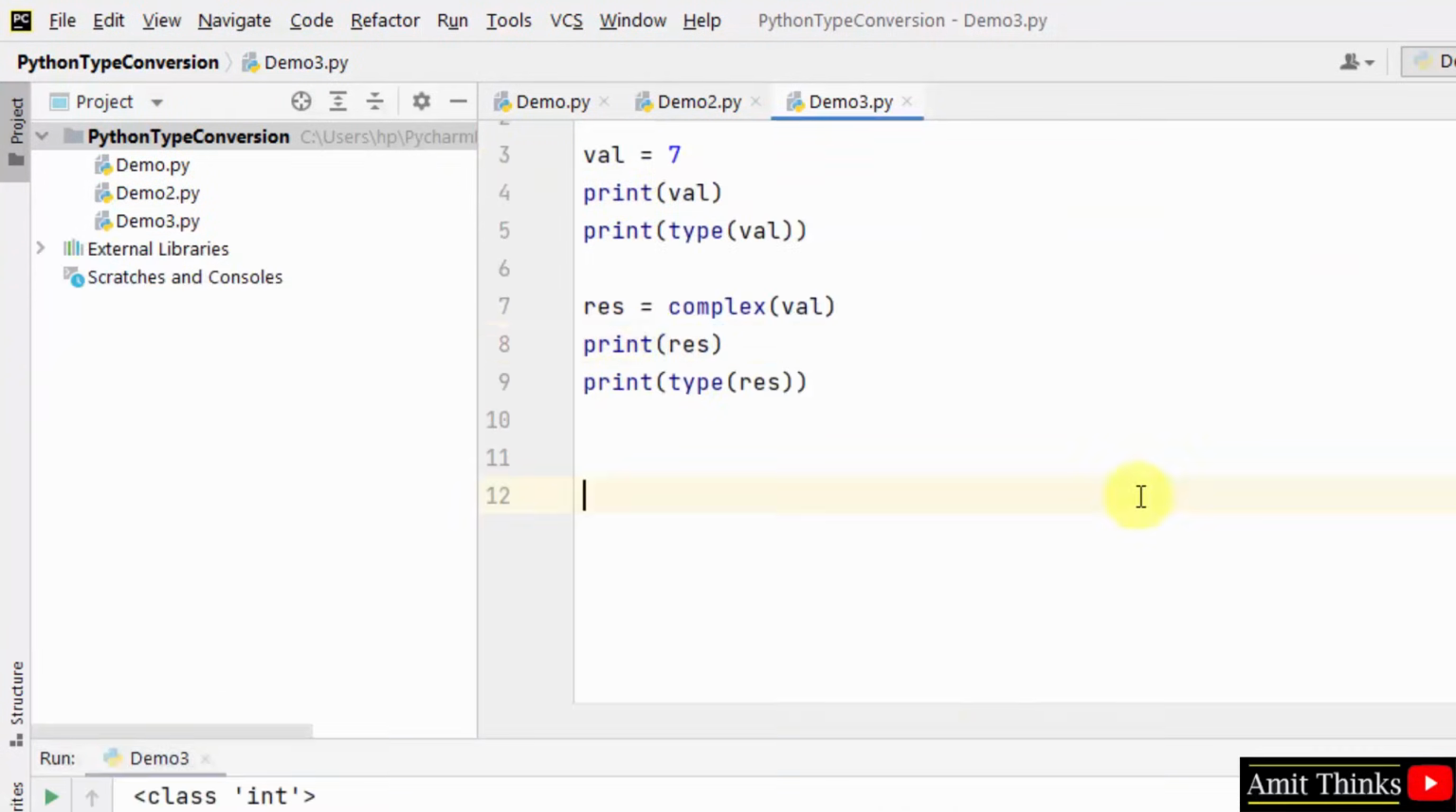So guys, in this video we saw how we can easily convert one type to another in Python. We saw examples of converting int to float, float to int, as well as int to complex.